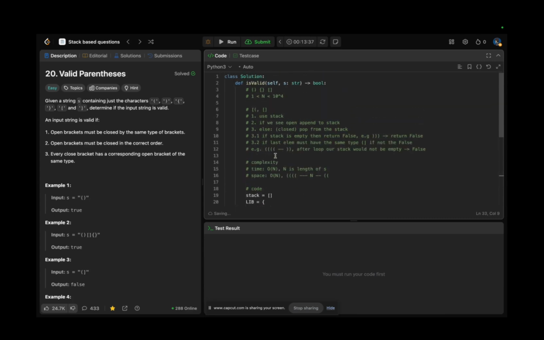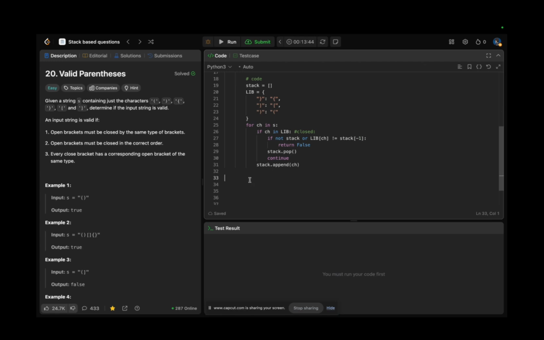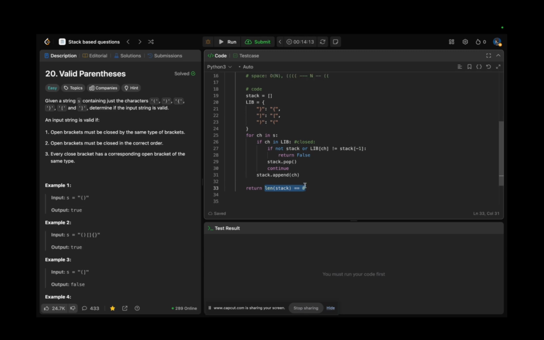And as a last condition here, it should be the fourth one. If the stack has elements, it means that it can return false. Actually, we can rewrite it like return true if everything goes fine, but this block can be rewritten like return length of the stack is equal to 0. Yeah, if it's equal to 0, it means that it's empty and we can return true. If it's not, then we can return false.